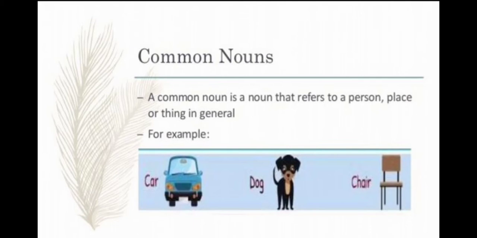A common noun is a noun that refers to a person, place or thing in general. So what does it mean? It means that common nouns are the name given in common to all persons, places, animals or things of the same kind. Or simply we can say that common noun is a word to identify a class of people, places, animals or things. Let's see the given examples. Car, dog, chair. So car is a common noun as car can be any car without being a specific name, and same with other examples also.